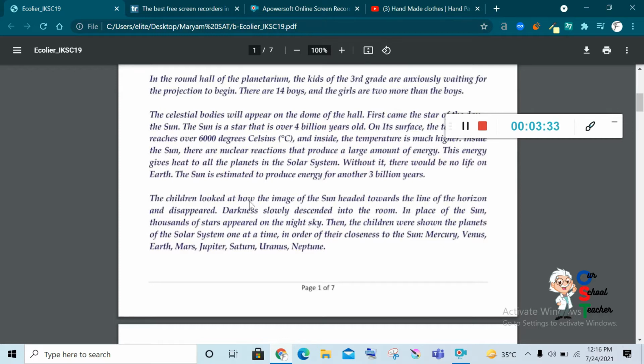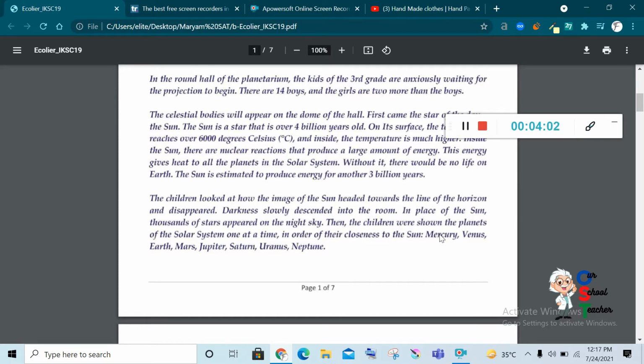The children looked at how the image of the sun headed towards the line of the horizon and disappeared. Darkness slowly descends into the room. In place of the sun, thousands of stars appeared on the night sky. Then the children were shown the planets of the solar system one at a time in order of their closeness to the sun.